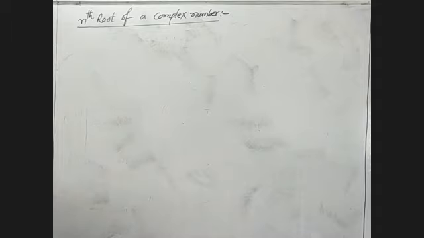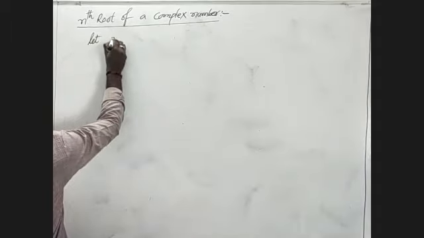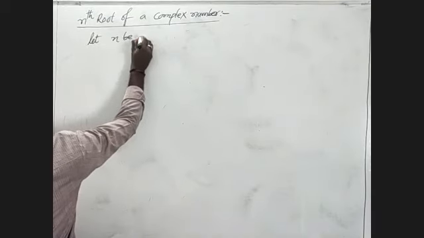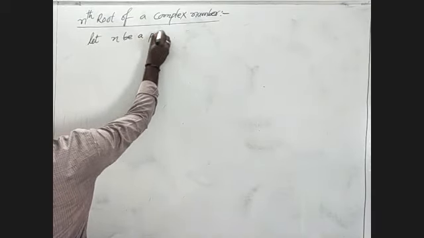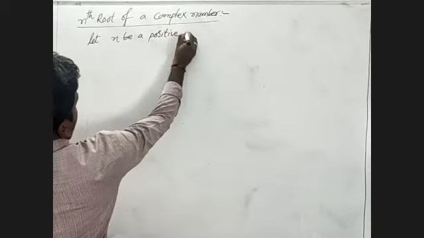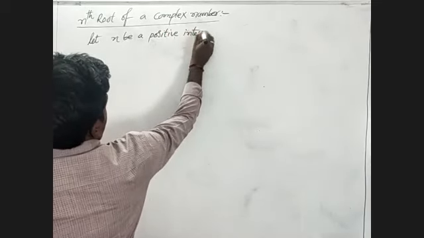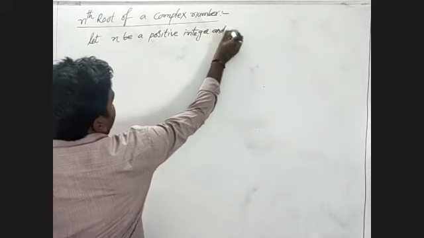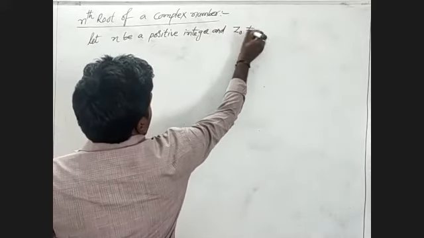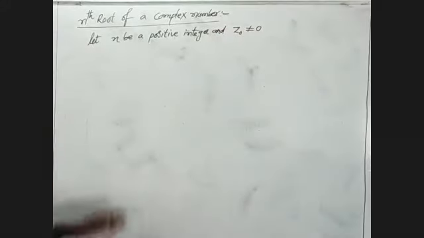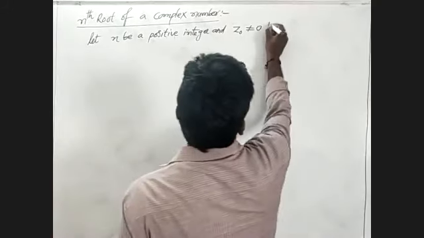Let small n be a positive integer and z0 not equal to 0 be a given complex number.